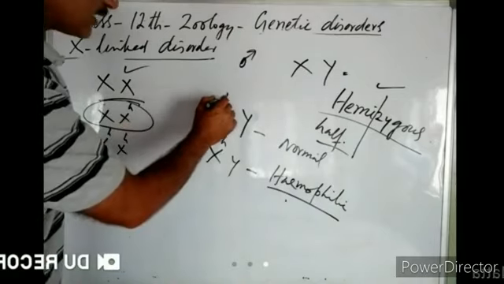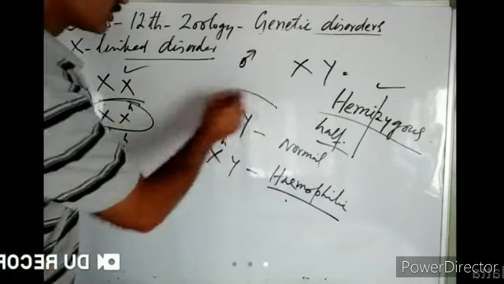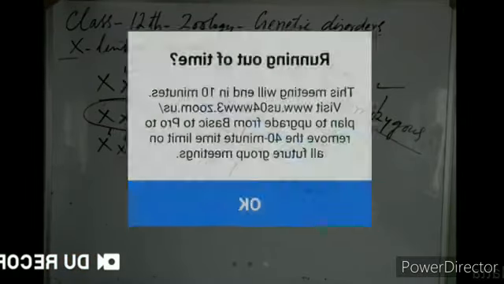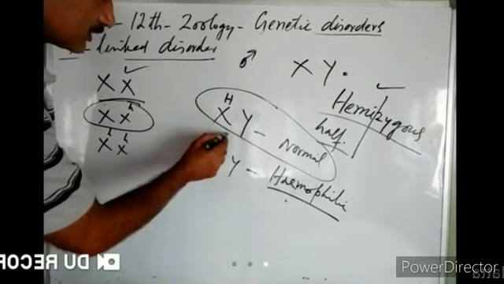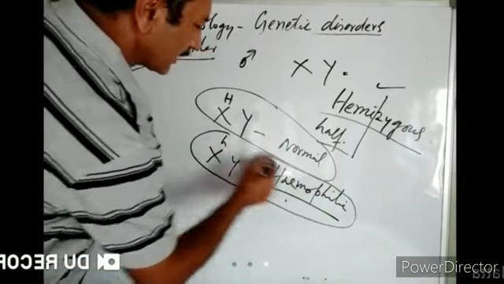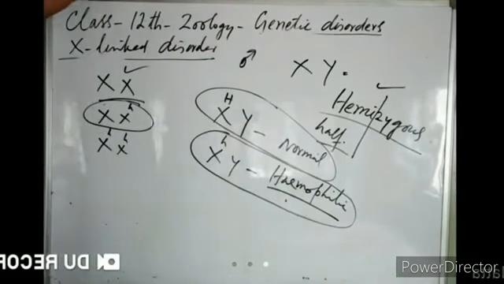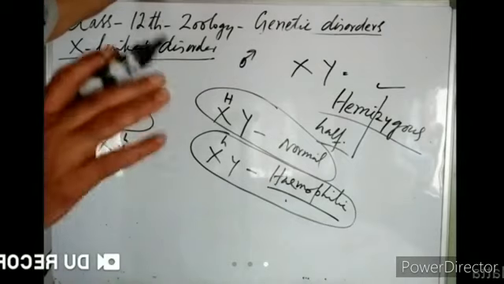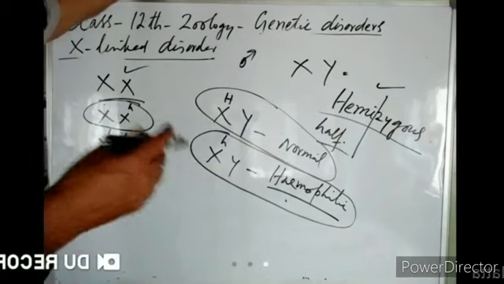If the allele is normal, then the male is normal, right? If the allele is mutated, then the male is hemophilic. So you have to remember, a male is always hemizygous for hemophilia, and a male can be either normal or hemophilic.